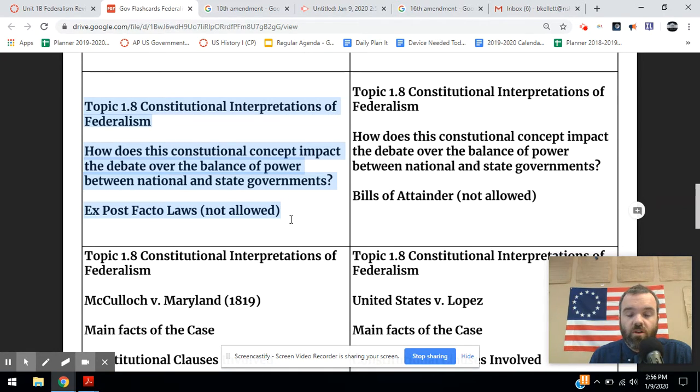So you can't pass a law that says it's illegal to run marathons and then punish people who previously ran marathons before the law was put into place.